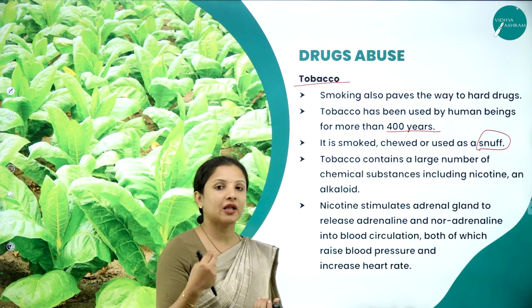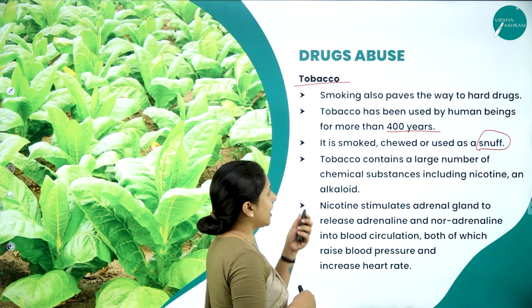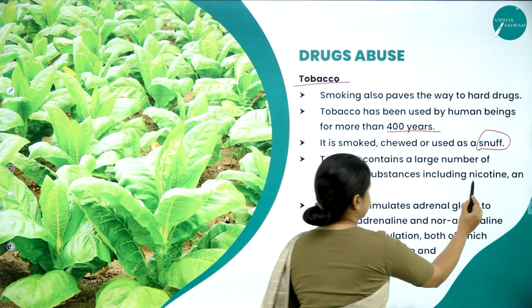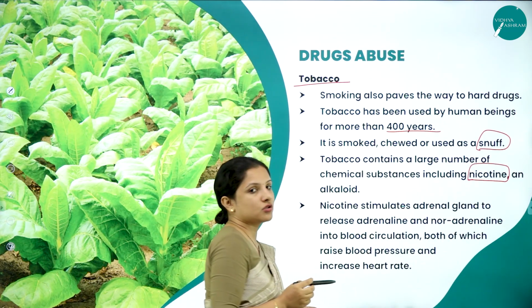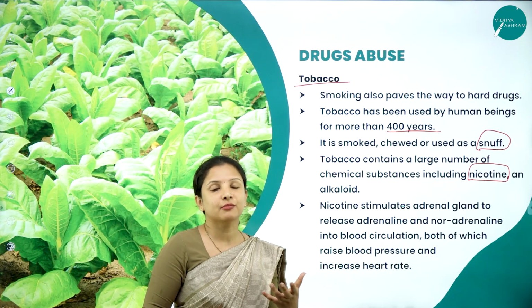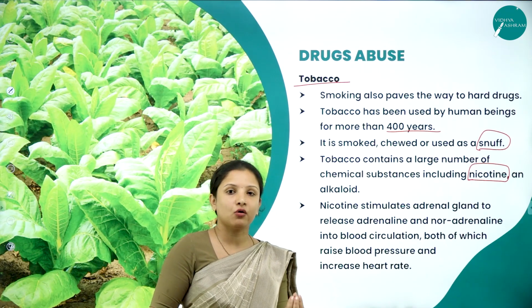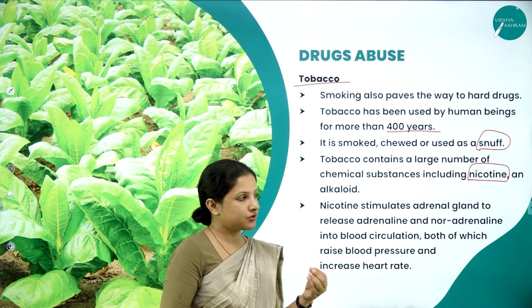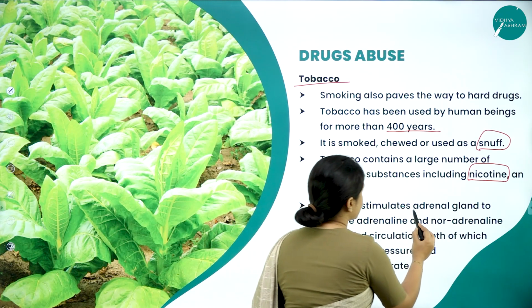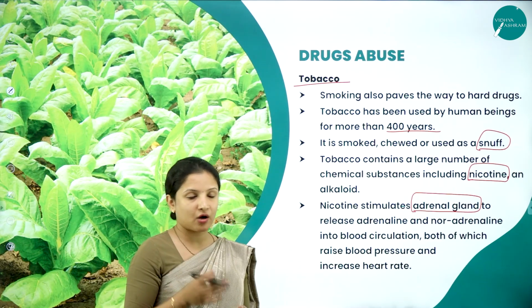It is nothing but tobacco in it. Along with other medicinal plants, it also has tobacco, but it is being abused on a larger scale. Tobacco contains a lot of chemical substances, and the major one present in tobacco is nicotine. Nicotine is an alkaloid, and it is said to be addictive. That is why some people who consume tea are quite addicted to tea. They can't live without it, because tea also has nicotine content, right? That is also addictive. So what does nicotine do? Nicotine stimulates the adrenal gland. The adrenal gland is a small triangular shaped gland that is present above the kidney, right?